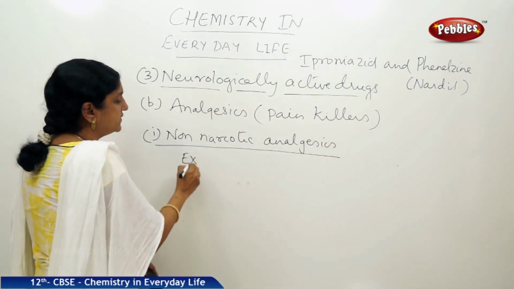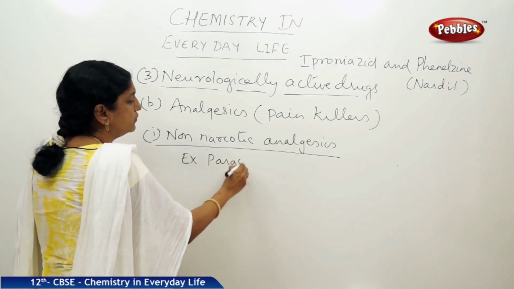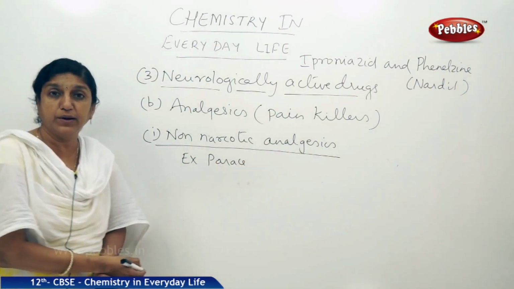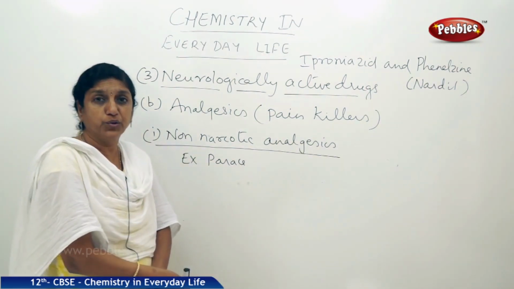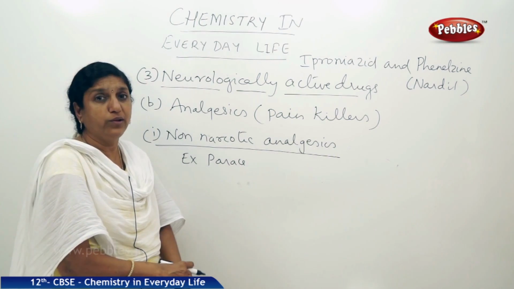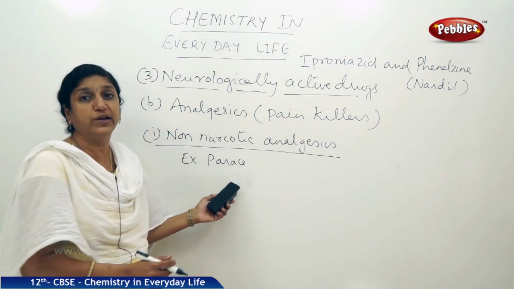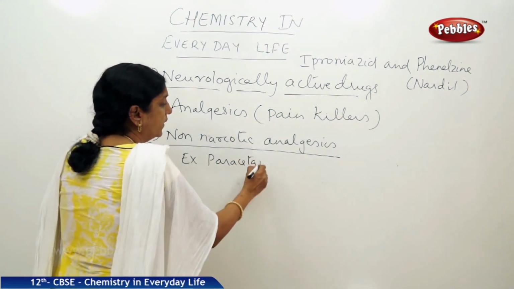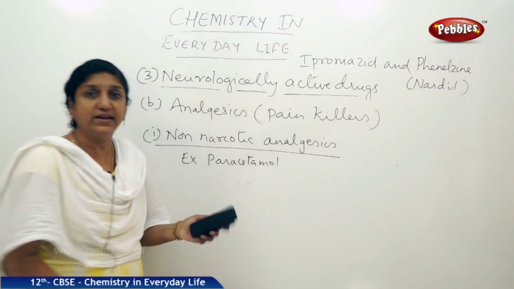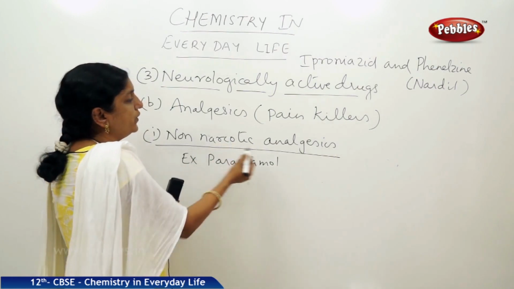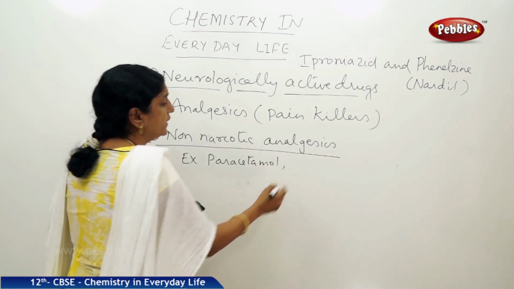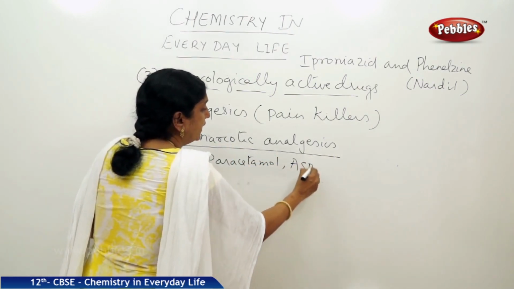Common examples, as I said, are paracetamol, which we very often use for bringing down the body temperature during fever. So, all the Crocin and Dolo and all those tablets, they contain this particular drug, that is paracetamol, which is an analgesic and also an antipyretic. So, examples of non-narcotic analgesics, the common examples are paracetamol and aspirin.